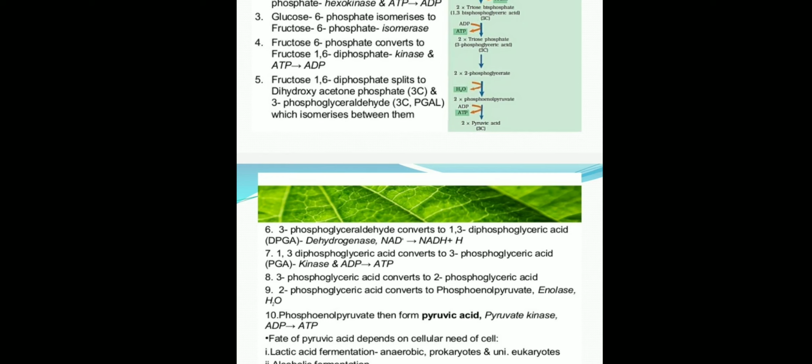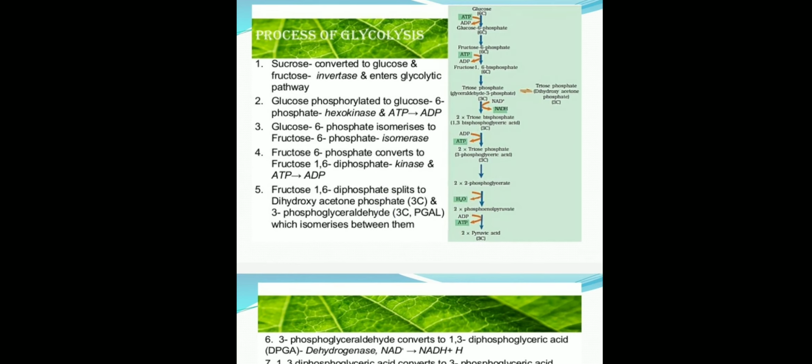So overall what happens, children? Directly if you will see, 2 molecules of ATP are used and 2 molecules of ATP are produced. Okay. Similarly, 4 molecules of ATP are produced, because here 2 ATP molecules are used, but 4 molecules of ATP are formed.